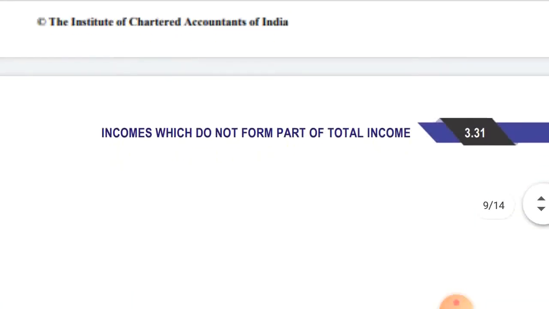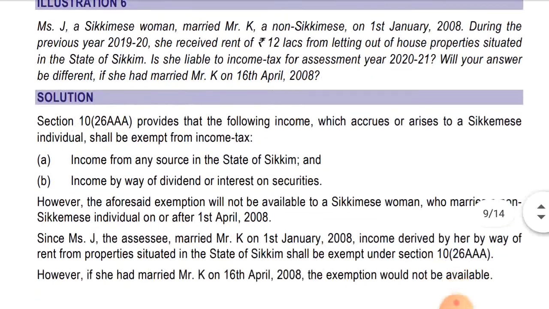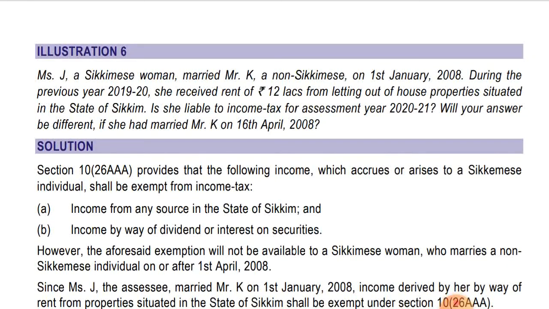Move to illustration number 6. It's a good question. Illustration number 6. Miss J, a Sikkimese woman, married Mr. K, a non-Sikkimese, on 1st January 2008. During the previous year 2019-20, she received rent of rupees 12 lakh from letting out of house property situated in the state of Sikkim. Is she liable to income tax for the assessment year 2021? Will your answer be different if she has married Mr. K on 16th April 2008?